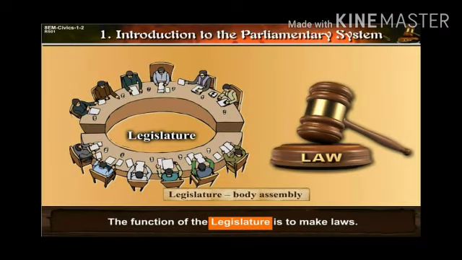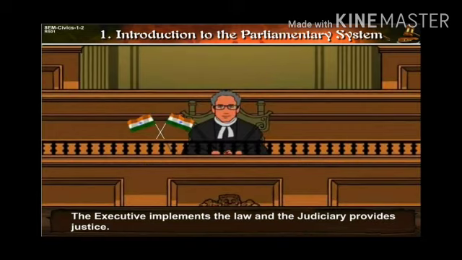Now, the function of the legislature is to make laws. Legislature means body of assembly. And the executive implements the law and the judiciary provides justice.